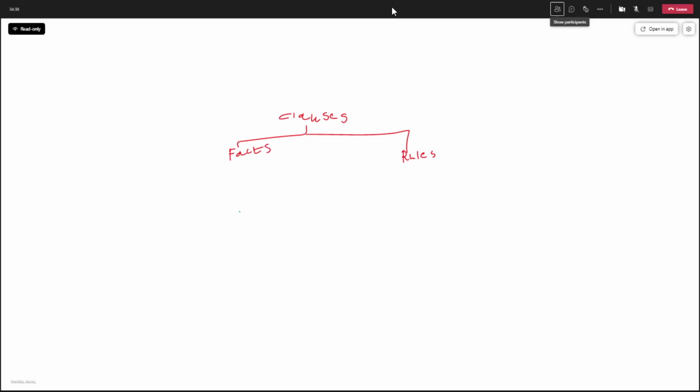This facts again are predicate and this fact can be periods.